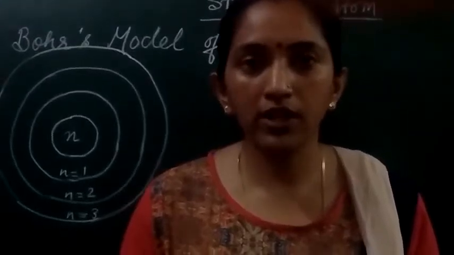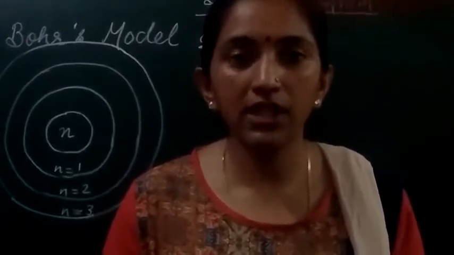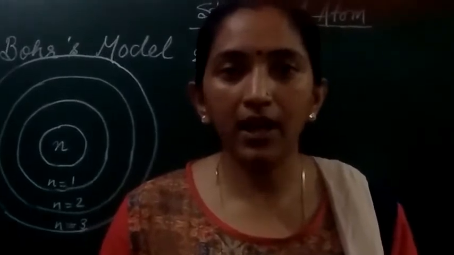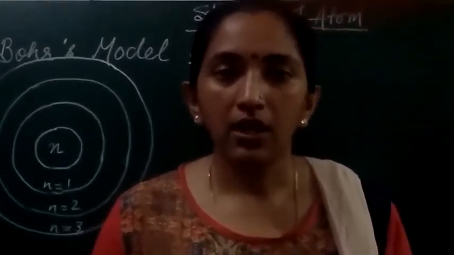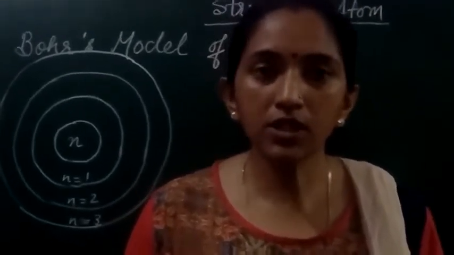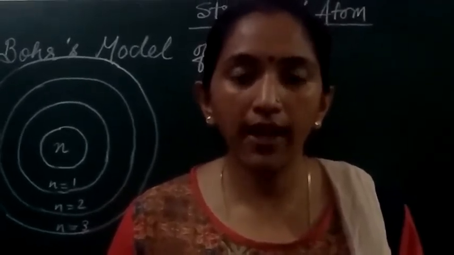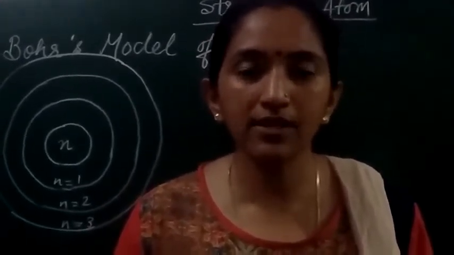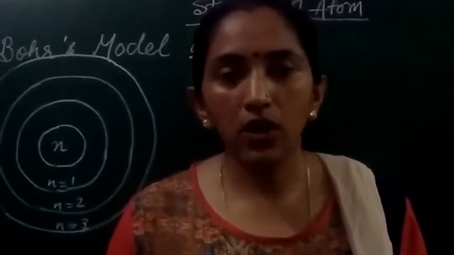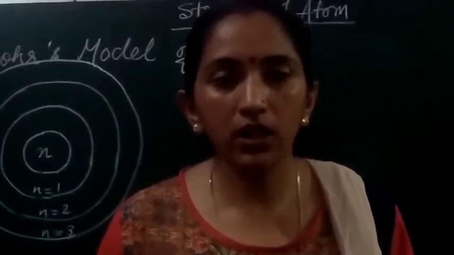Model, the first point or the first postulate is that the atom consists of a small, positively charged, heavy nucleus at the center, and around it there are circular orbits in which the electrons revolve around the nucleus. So the first postulate is that the atom consists of a small, heavy, positively charged nucleus placed at the center, and around it there are circular orbits in which the electrons revolve while moving around the nucleus.